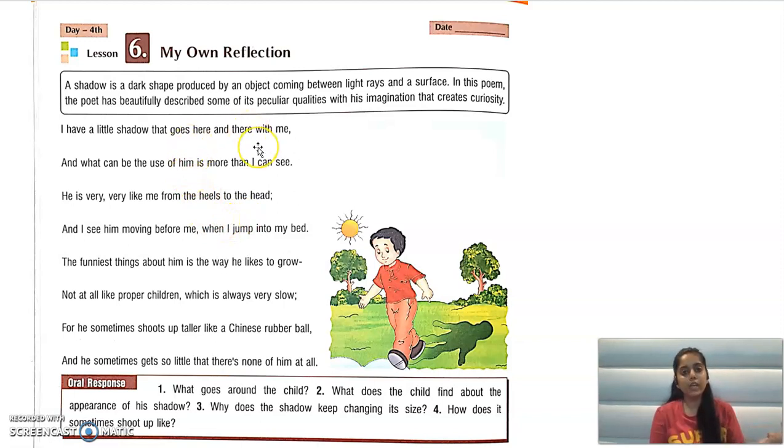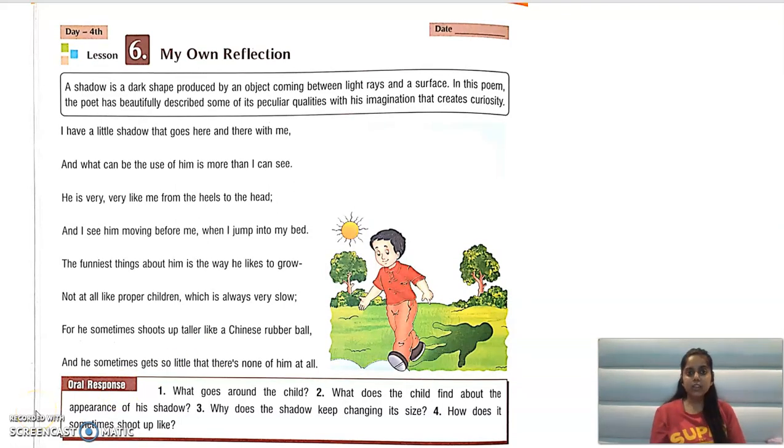First, the shadow keeps moving with him here and there. Second, the shadow looks like him, and whenever he jumps into the bed, the shadow also jumps with him. And how does the shadow grow? It does not grow like children who grow very slowly, but the shadow grows in a very abnormal way. Sometimes it becomes taller like a Chinese rubber ball, and sometimes it becomes so small that you cannot even see it.